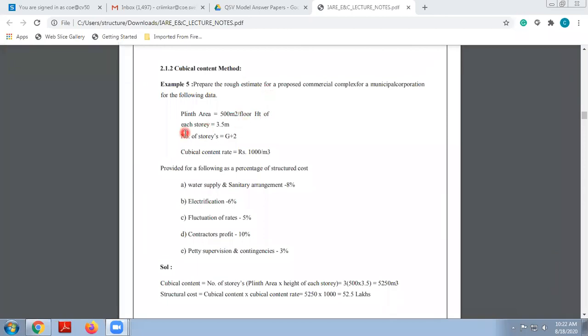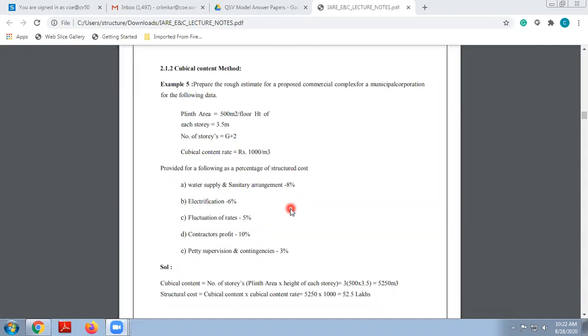Then height of each story is 3.5 meters. Then number of stories will be G plus 2. Okay, so ground plus upper 2, that is 3 floors we are having. Cubical content rate they have mentioned as rupees 1000 per meter cube. Okay, please be clear with this. Cubical content rate is rupees 1000 per meter cube.